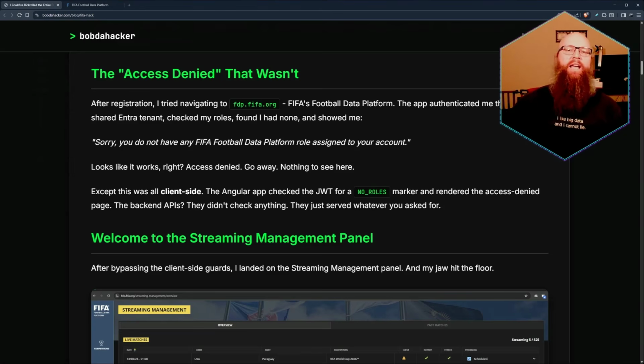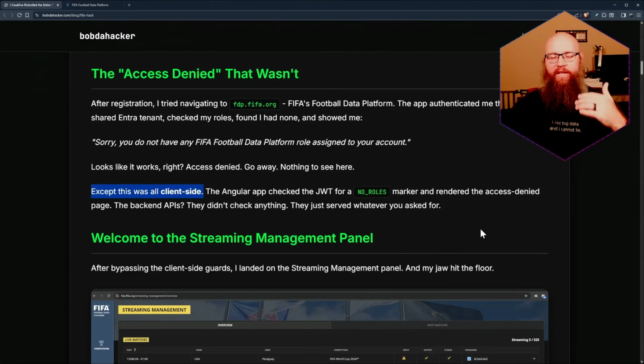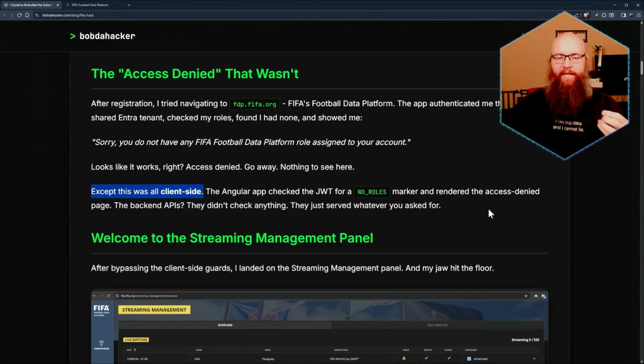Bummer. The problem is that was access denied in name only. What they were doing was what's called a client-side check. They were not actually sending those credentials to the server to get the JSON web token that was issued to him from Microsoft Entra verified. It's got information in there about what roles are assigned to you. So the front end, which he says was using Angular, checked that JWT itself in his browser and said, you don't have any roles applied. Basically then rendered an access denied message. The backend APIs, well, hell, they didn't really care about anything.